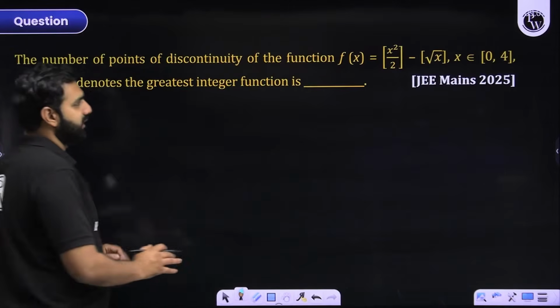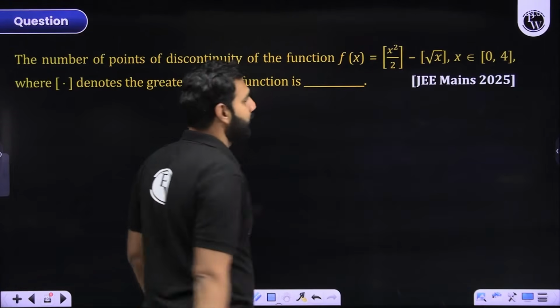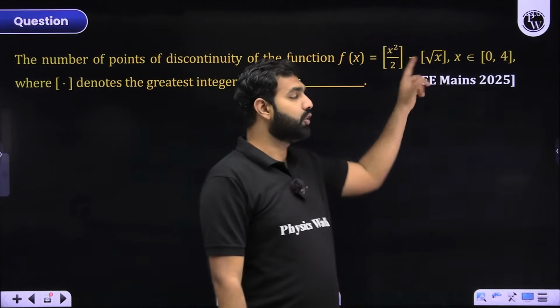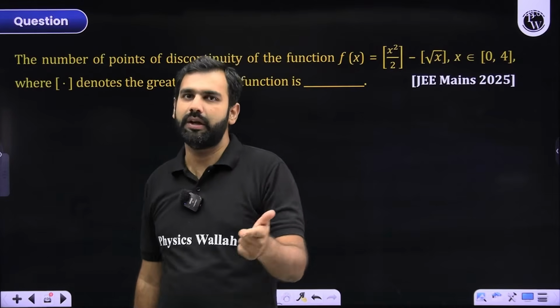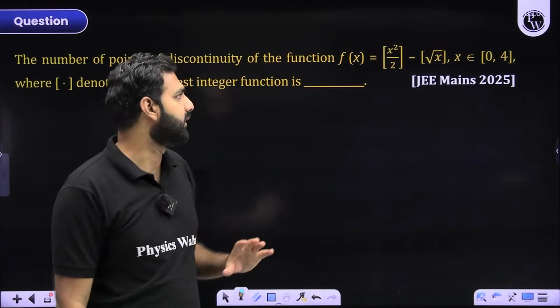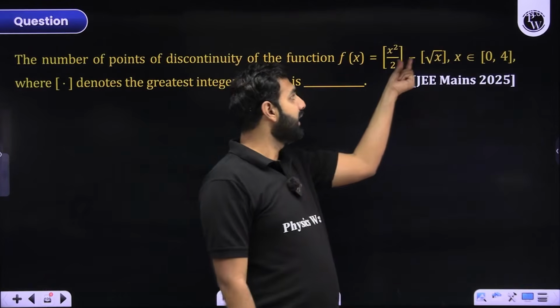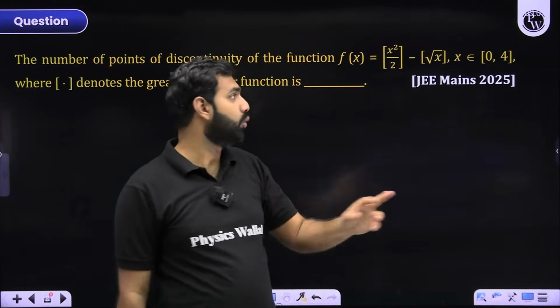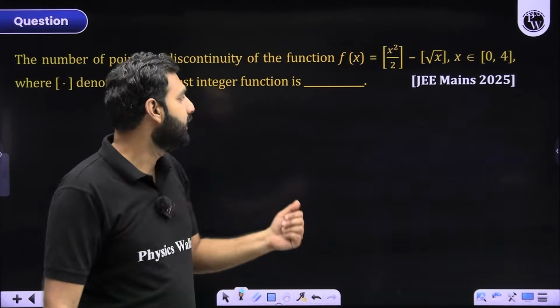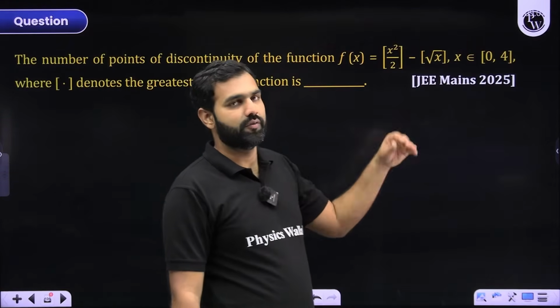As we have discussed, this is a GIF, right? And whatever is inside the GIF, we know that this part should not be an integer, because whenever it becomes an integer, the points of discontinuity will arise. I hope you're understanding this concept. Now, how do I identify at what values of x it will be taking an integral value, so that I could figure out the points of discontinuity?